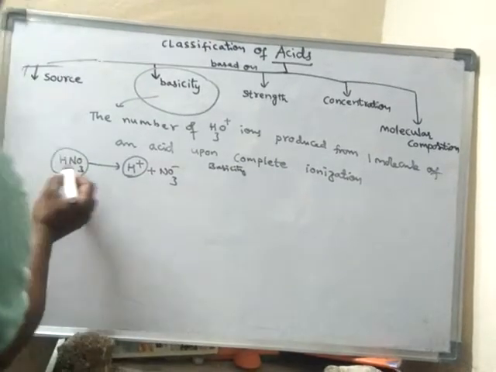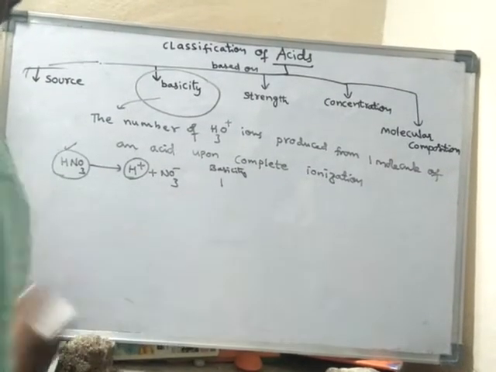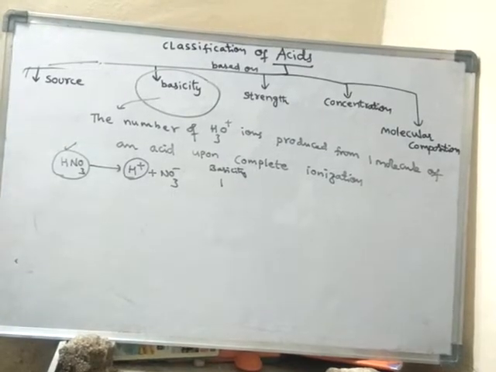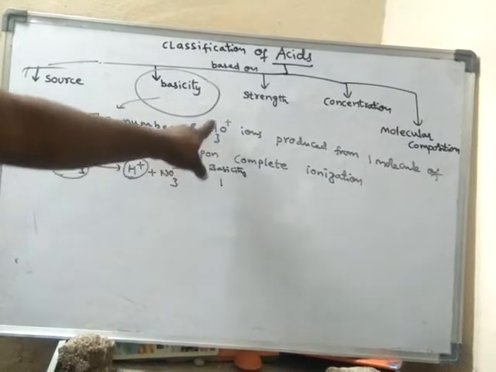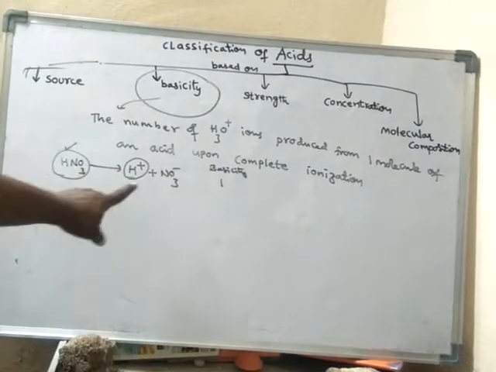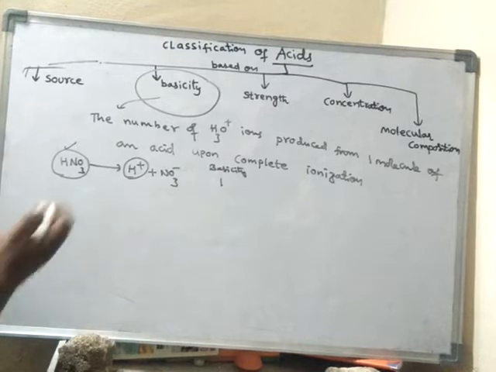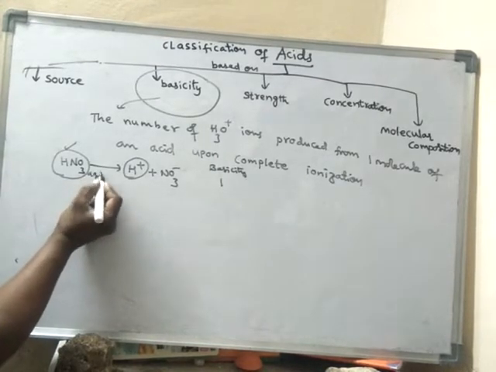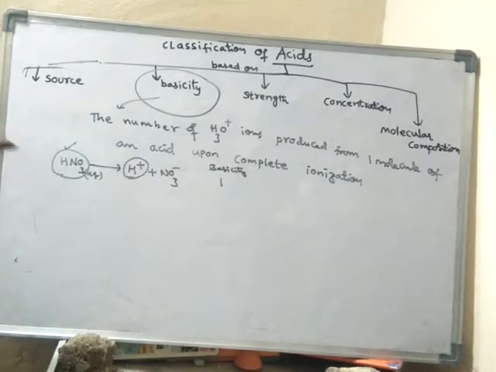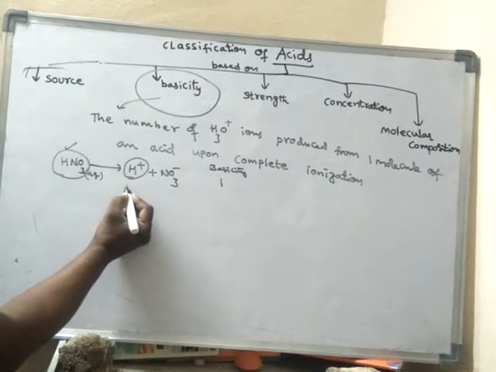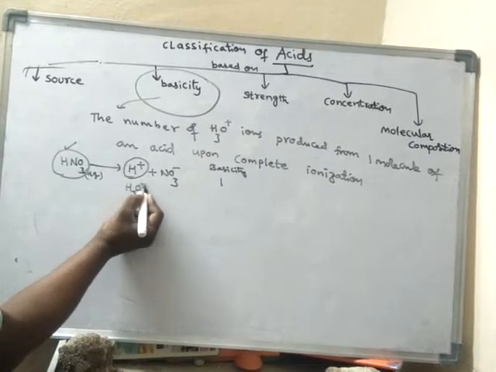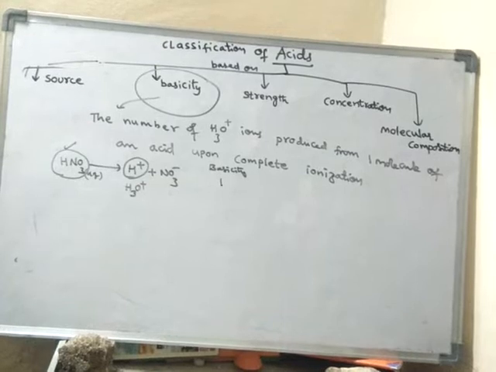Basicity of nitric acid is only 1. Why is its basicity 1? Because basicity is nothing but the number of H3O+ ions produced. Every H+ ion in an aqueous solution, aqueous meaning water is present, AQ means aqueous solution. So immediately, this H+ ion will convert into an H3O+ ion. Every H+ ion will convert into an H3O+ ion in water.